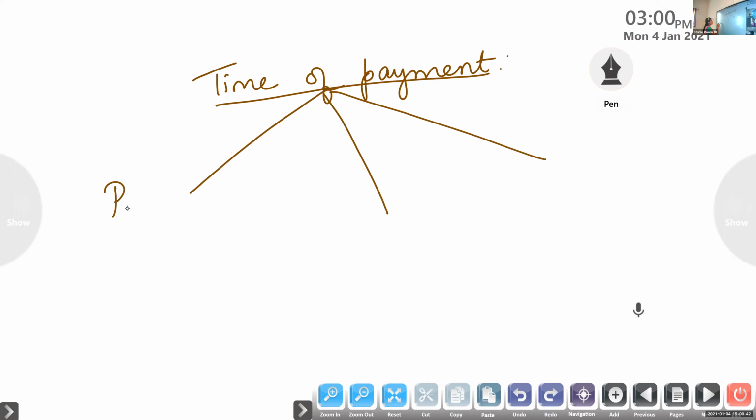First one is regular annuity or ordinary annuity. Second one is annuity due.